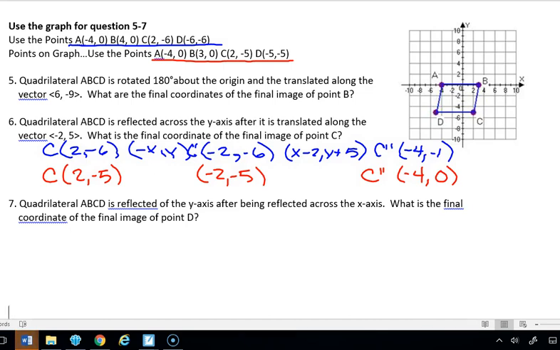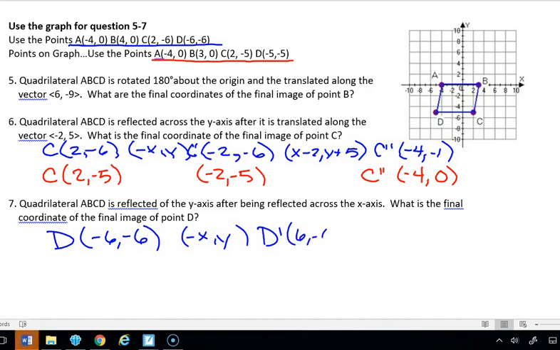All right, let's do this with this final point, D. So quadrilateral ABCD is reflected over the y-axis. So once again, we're going to do point D now. And our original point D was (-6, -6). We're going to reflect it over the y-axis. That's going to be negative x, comma, y. So it's going to make it 6, comma,